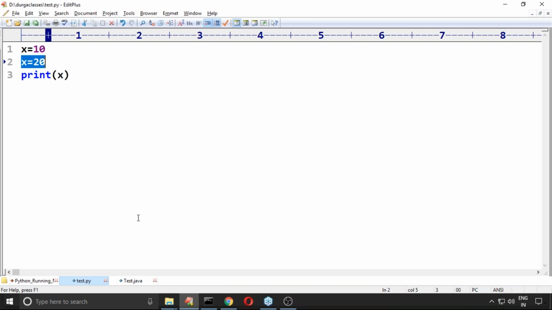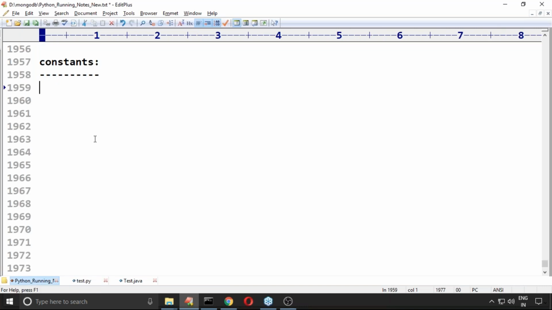Please make sure you people are aware the constants concept is not available, not applicable in Python. Remember this one.